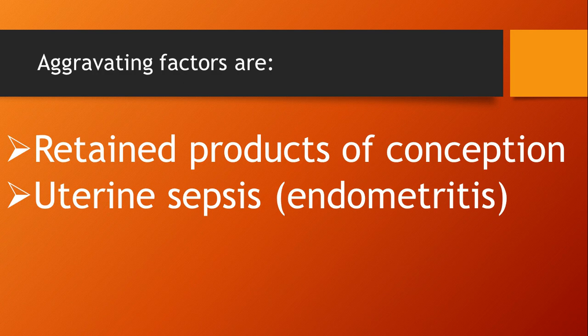So if the mother has retained products of conception inside the uterus, it will be the best medium for the growth of infections or bacteria, so the chances of infection increase. And next, uterine sepsis will also cause endometritis. What is endometritis? In the comment section, you all write what is endometritis.